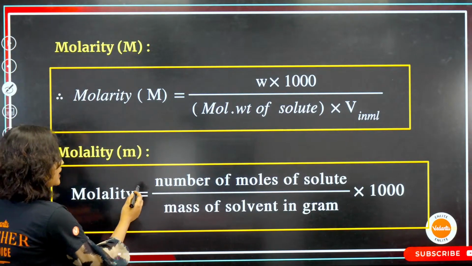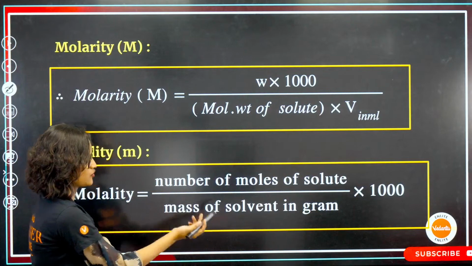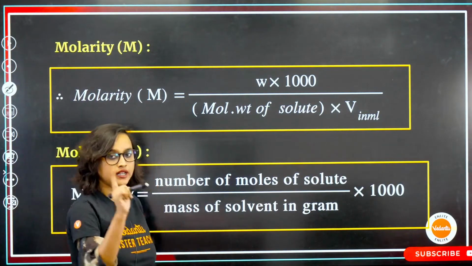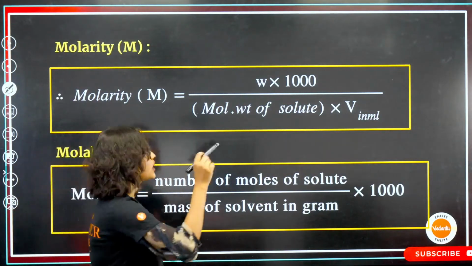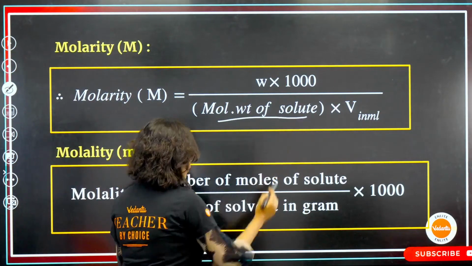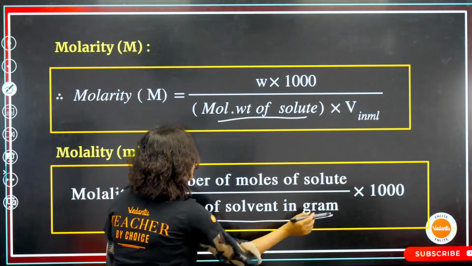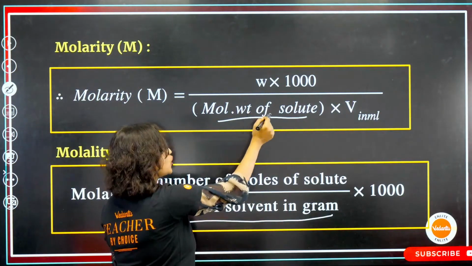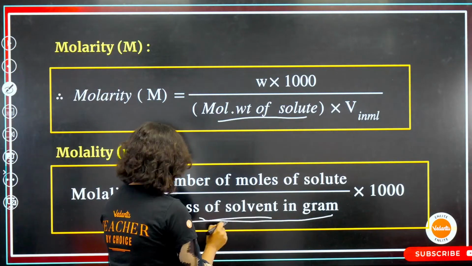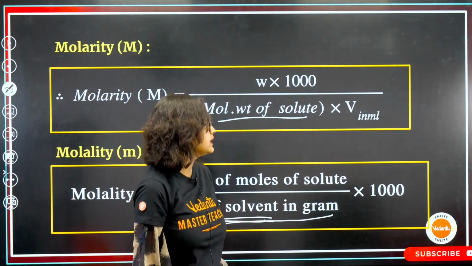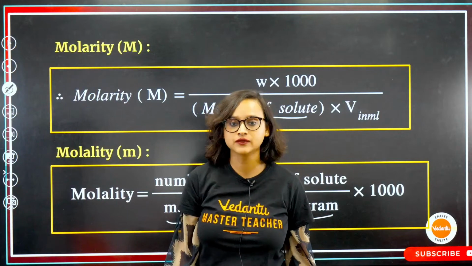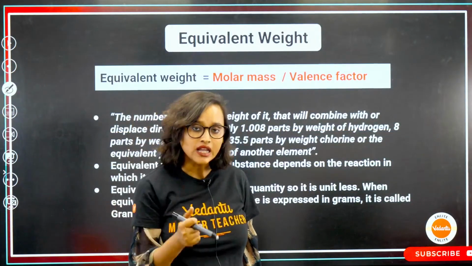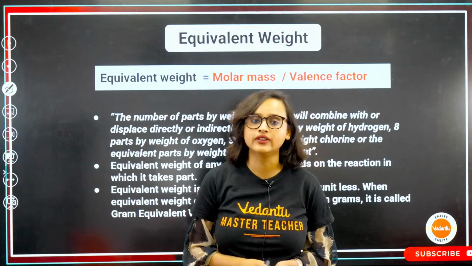Molality is basically number of moles of solute divided by mass of solvent in gram. Difference, guys, note down the difference. Here there is molecular weight of solute, and here this is mass of solvent in gram into 1000. All right, done deal. Great. Now let's understand what is equivalent weight.